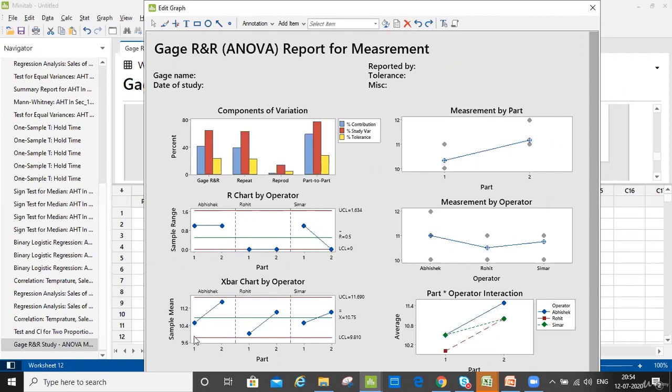So you see here, Abhishek, Rohit, and Simar. So for part 1, the mean is 10.5. Here it is 10, and here it's 10.5. Okay, Abhishek 11.5, 11, and 11. Okay, here if I look at the measurement by part, there is a difference. There is a measurement difference between the operators and even on the parts. Absolutely. Yeah. But how do I make a call on which operator?